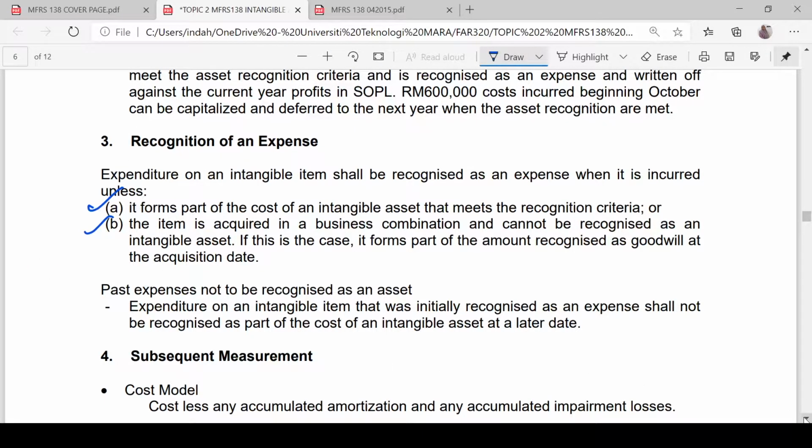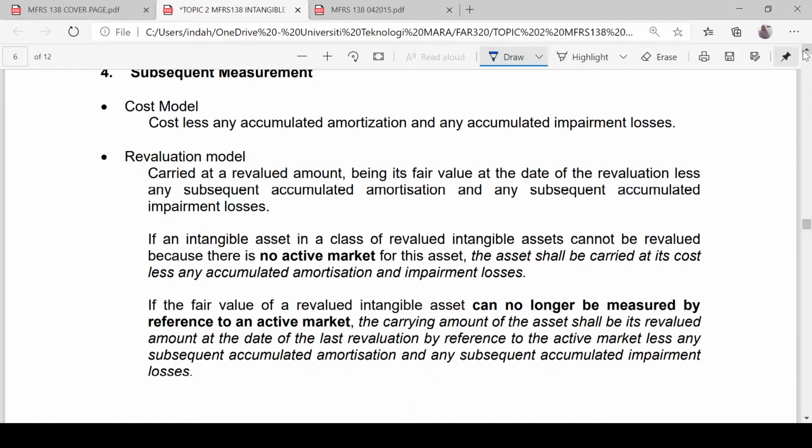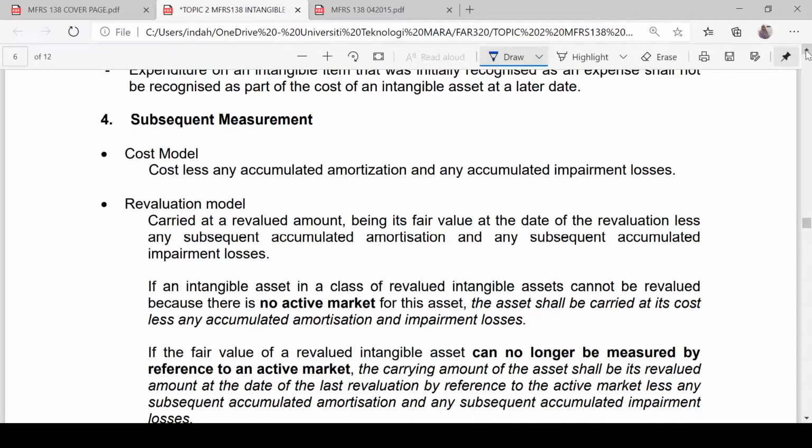Subsequent measurement for the items of intangible asset which have been recorded in the books of account. Similar to MFRS 116, for the subsequent measurement of intangible asset, there are two models allowed by the standard to be adopted by the business. The first one is the cost model, the other one is the revaluation model. How do we calculate the carrying amount under the cost model? Cost less any accumulated amortization and any accumulated impairment losses.